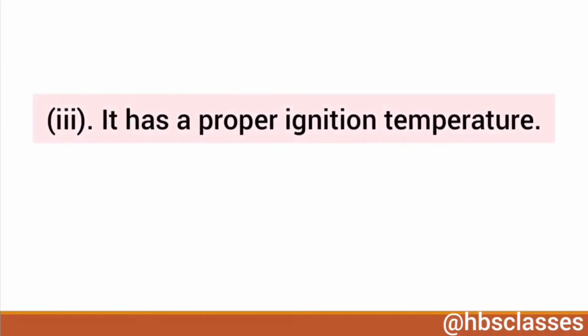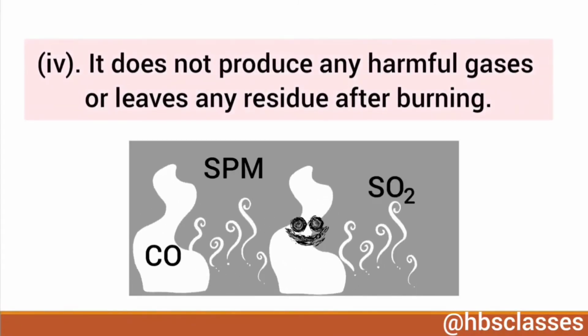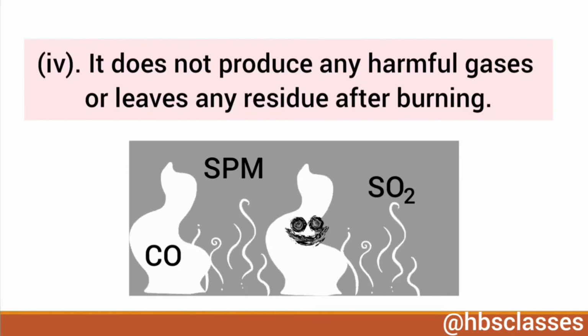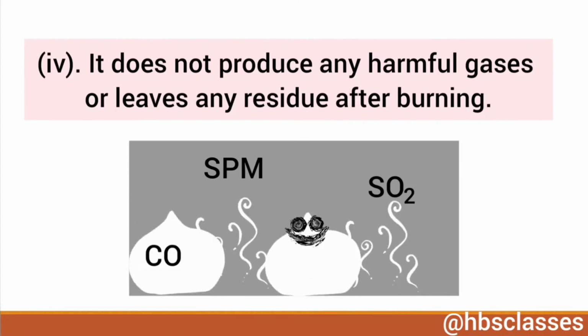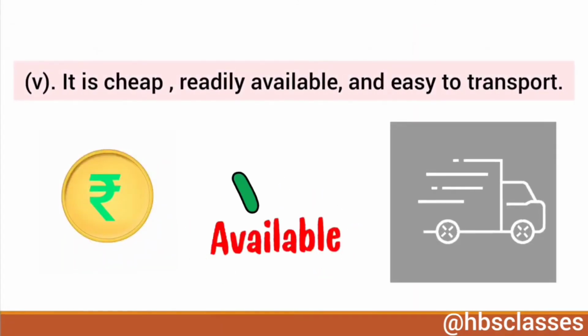It has a proper ignition temperature, which is neither very low nor very high. It does not produce any harmful gases or leave any residue after burning, which may pollute the environment. Right? It is cheap, readily available, and easy to transport.